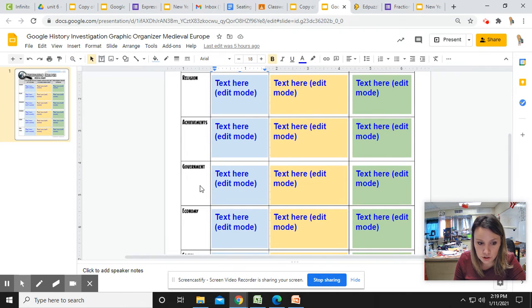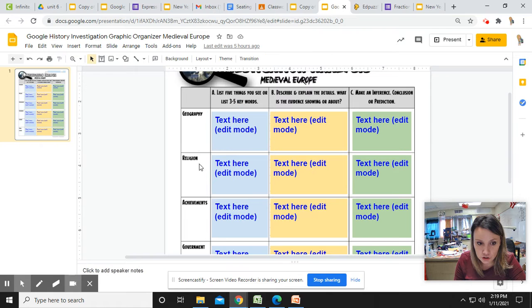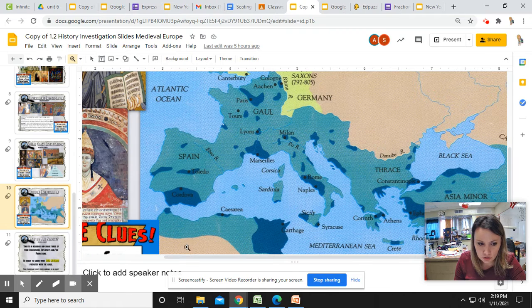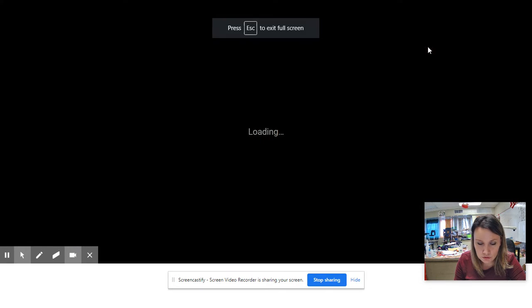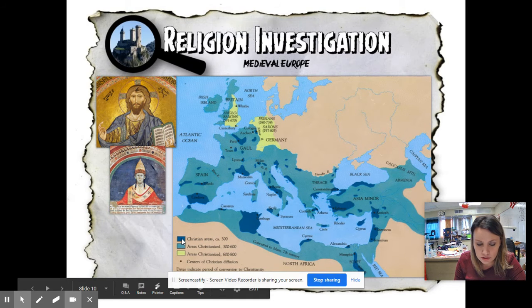So you need to go to the religion, which is this one right here, right after geography. All right, you're looking at this. Let me present this real quick because this part's kind of important. Notice it says blue. Well, what is in blue? What is this light blue? Okay, what does that mean?